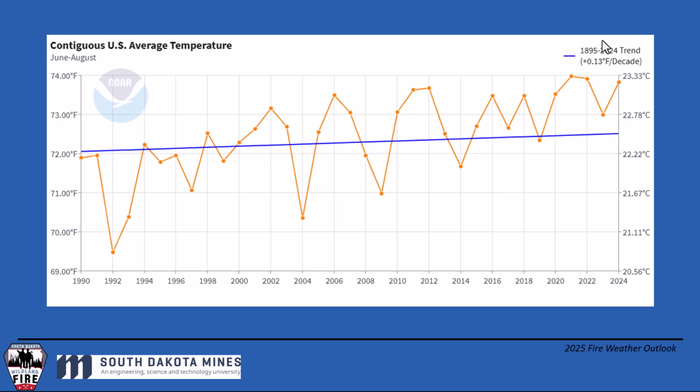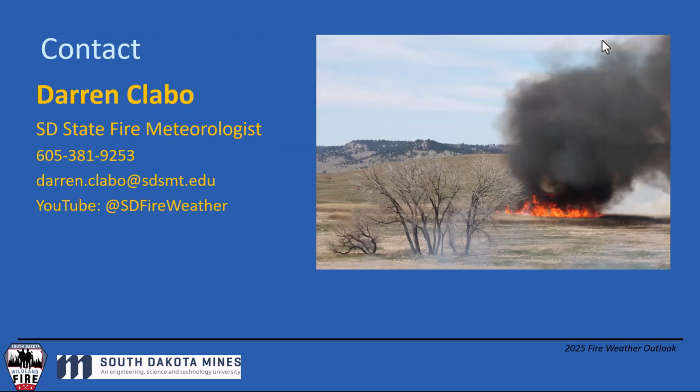But again, that speaks towards the fact that warmer conditions are expected this summer and drier conditions are expected this summer. Here's my contact information. Of course, I'll be sending out different links and different information as we progress through our fire season. But I am definitely thinking above average fire potential across South Dakota and across the region all the way through the summer and into at least the early fall this year.